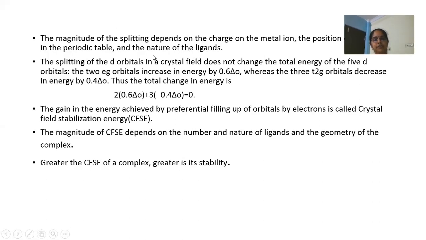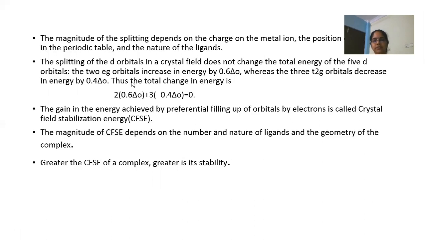The magnitude of the splitting, that means the strength of the splitting, depends on the charge on the metal ion, position of the metal in the periodic table, and nature of the ligands. The splitting of the d orbitals does not change the total energy of the 5 d orbitals. Just the 2 eg orbitals increase in energy by 0.6, whereas the 3 t2g orbitals decrease by 0.4.